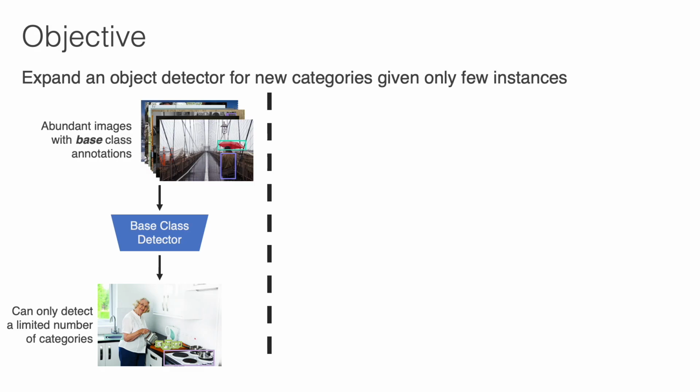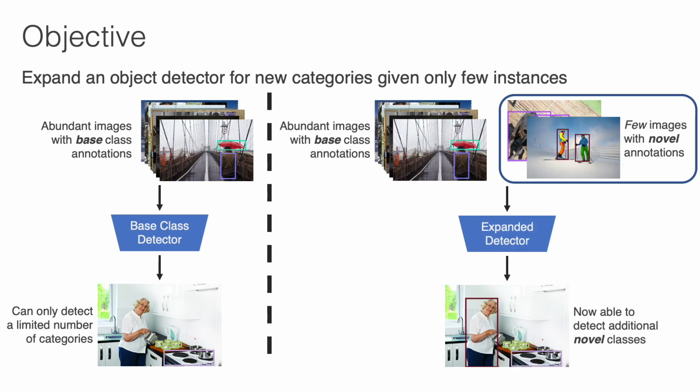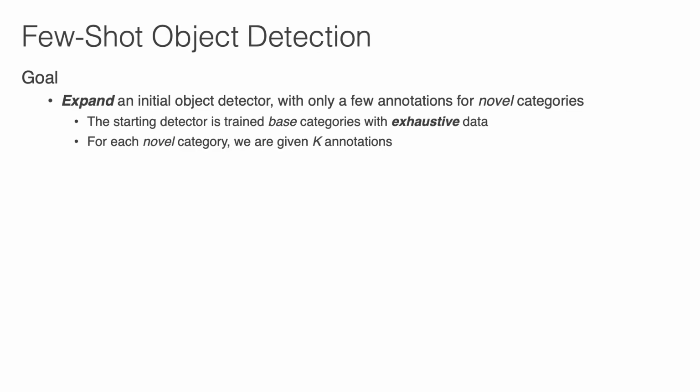In recent years, there has been impressive success in object detection, achieved through strong supervision with abundant annotation labels. However, this can be difficult to collect for all classes of interest. Hence, the aim of this work is to expand an existing object detector for new categories given only a few labeled instances. We start with a detector trained with exhaustive data for a limited set of base categories. For each novel category, we are only given K annotations.